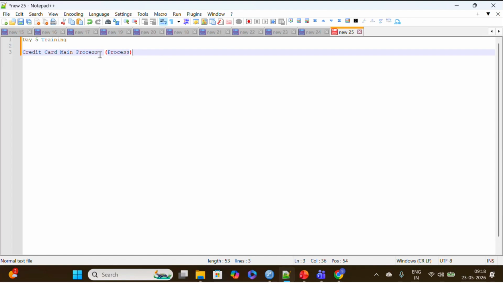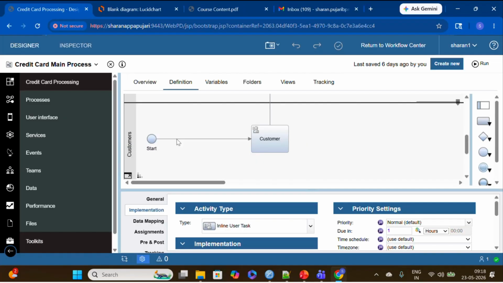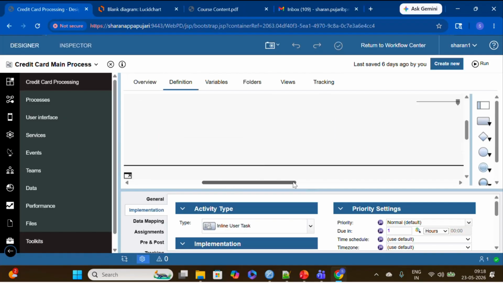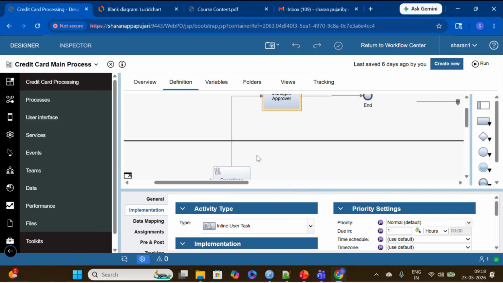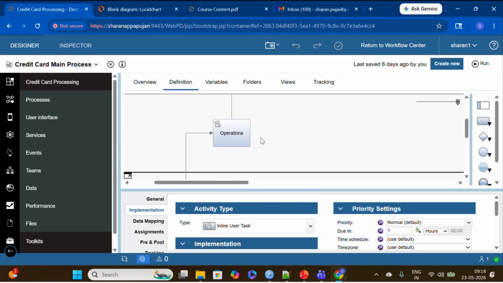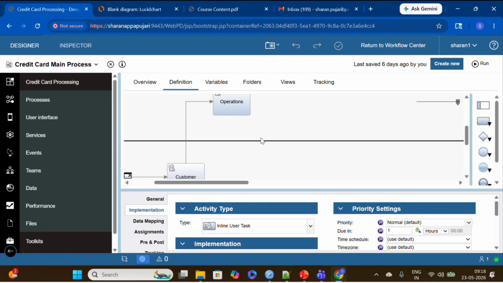This process defines our end-to-end process, from the start till the end. It covers all the work done when processing a credit card, that is, the tasks done by the team to complete this request. That is what it represents.